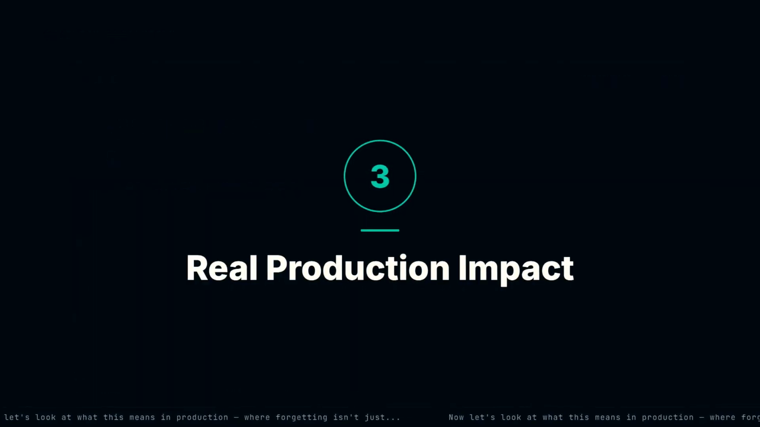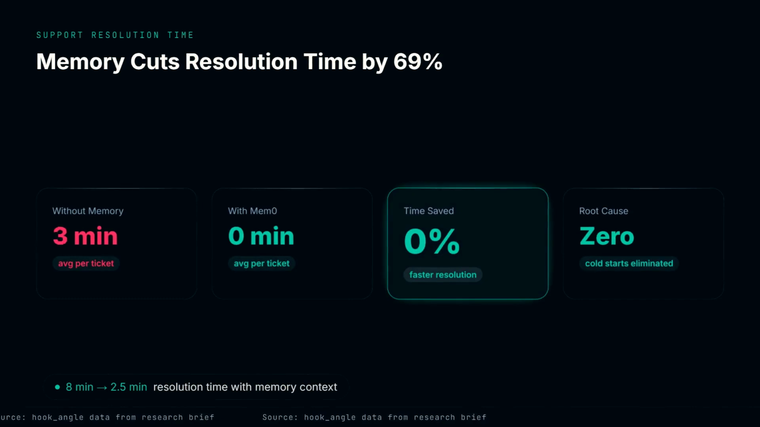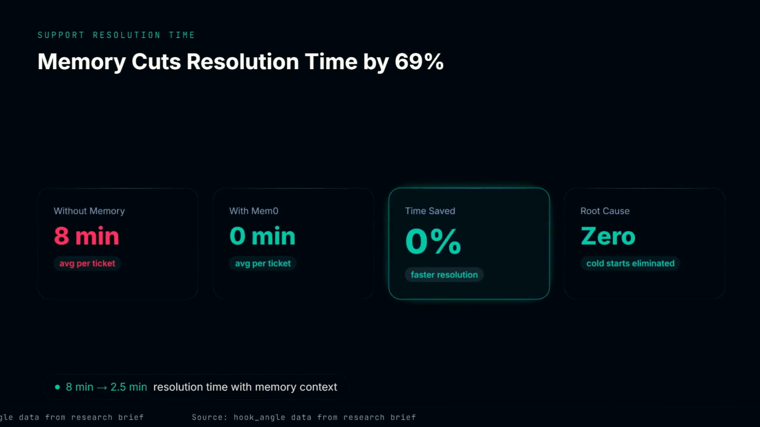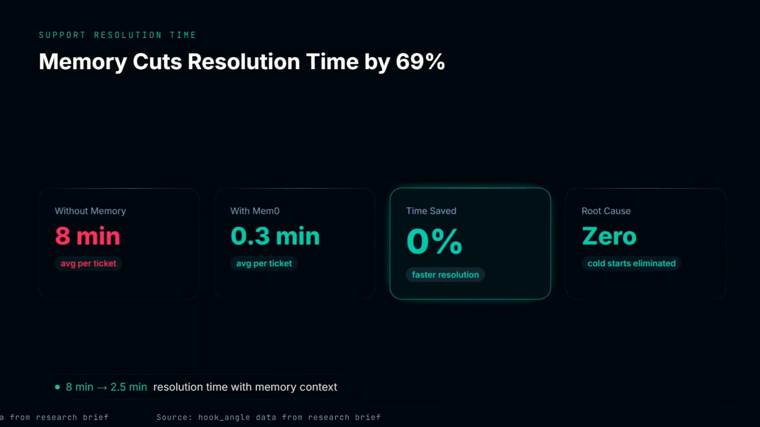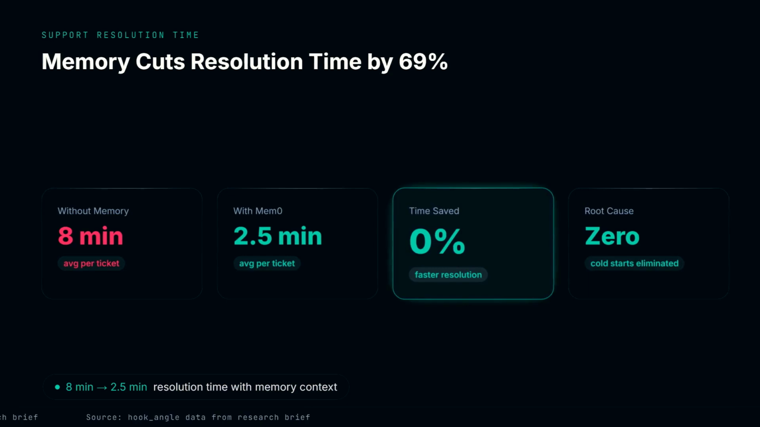Now let's look at what this means in production, where forgetting isn't just annoying, it's costing real time and real money. The numbers are concrete. Without memory, support resolution averages 8 minutes per ticket. Users re-explain context, agents re-ask for it. With Mem0 surfacing prior context automatically, that drops to 2.5 minutes.